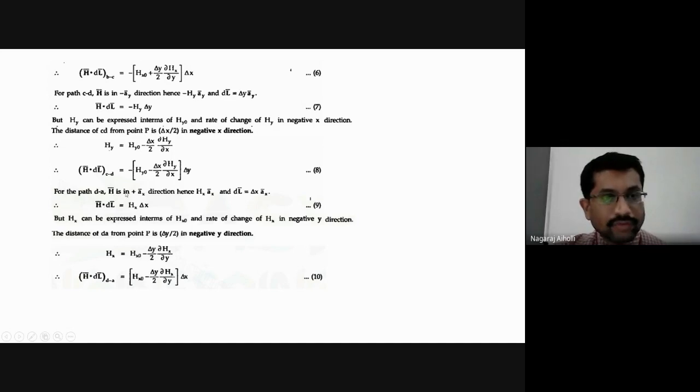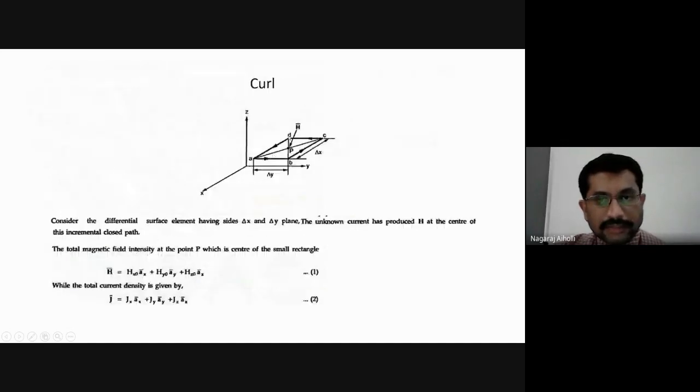Next, the last path, the path D to A. For the path D to A, it is moving along the D to A direction. Can anybody tell me in which direction it is? Whether it is in AX direction or AY direction? From D to A. Come on, students, tell me. D to A, whether it is along AX bar direction or AY bar direction. Think and tell me. AY bar, sir.